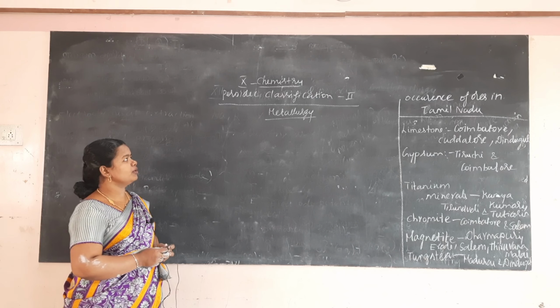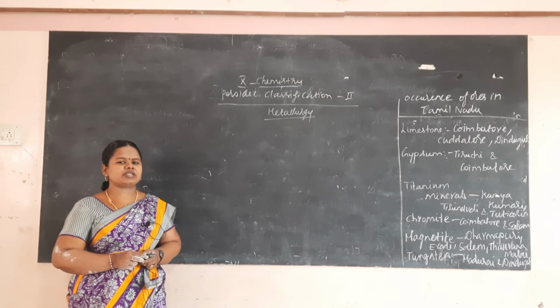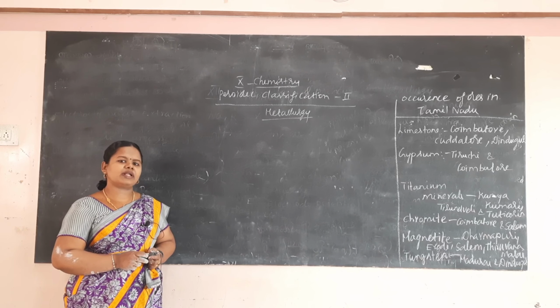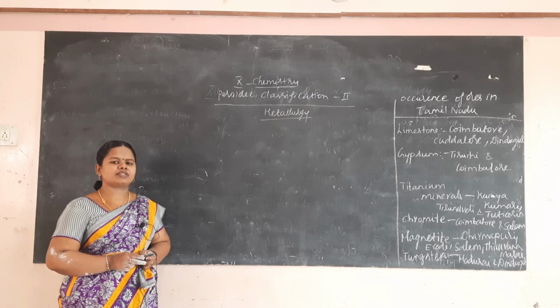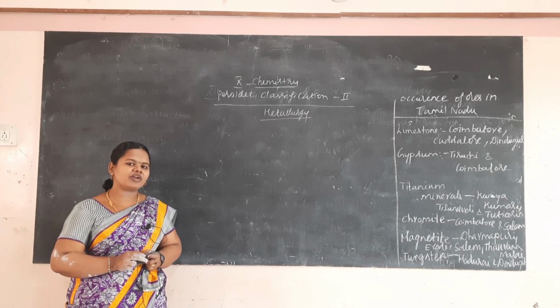Good afternoon to everyone. Today we will see the periodic classification. Already we saw the periodic classification, the features of periods, groups, and how the elements are arranged in the table and in the column. And here now we are going to see metallurgy. Metallurgy is a science of extracting metal from their ores and converting the metal into alloys for different uses based on the physical and chemical properties and structural arrangement of atoms.